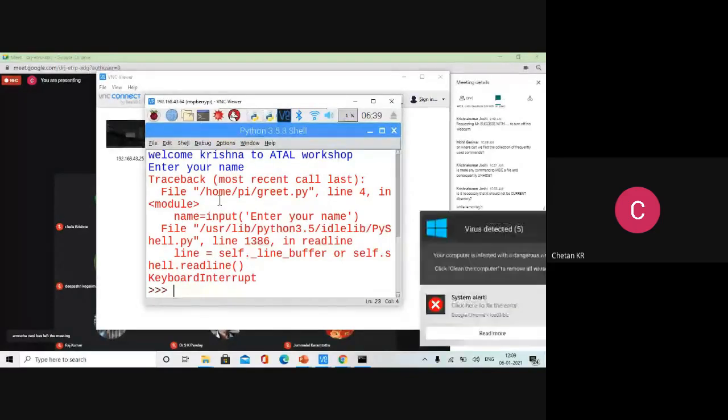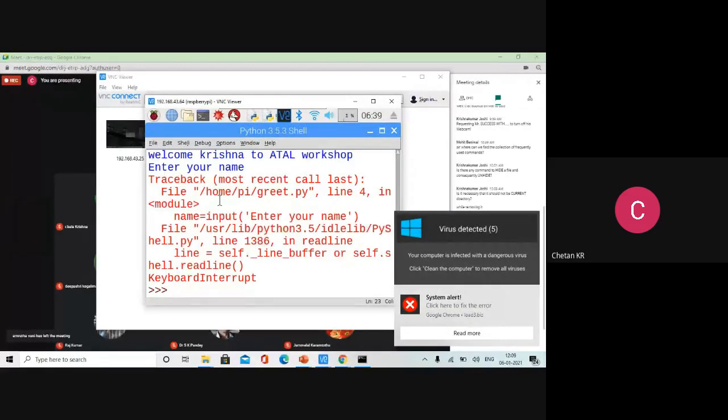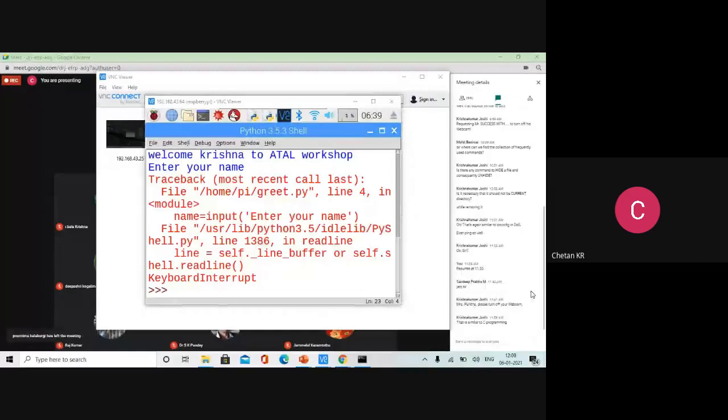Keyboard interrupt you have to raise. If you want to stop the program forcibly, raise a keyboard interrupt. And how to raise that? Press Control C. And then the program stops.